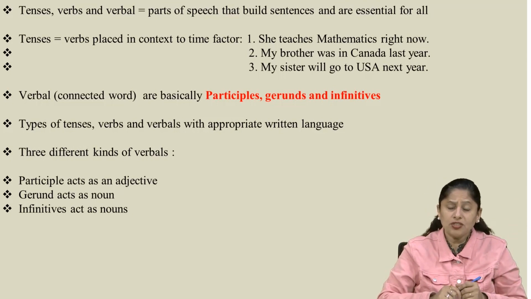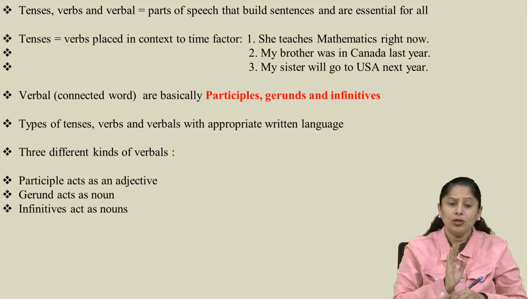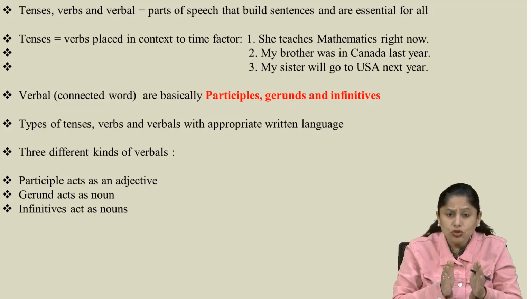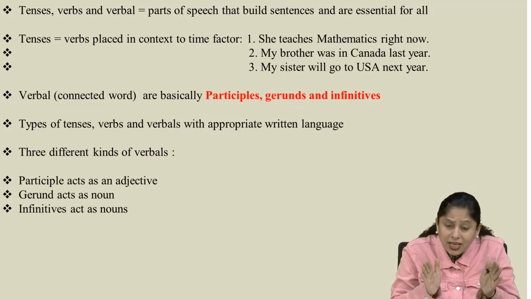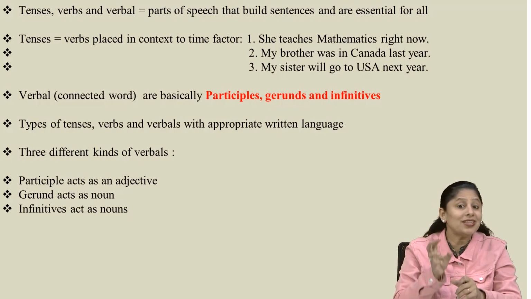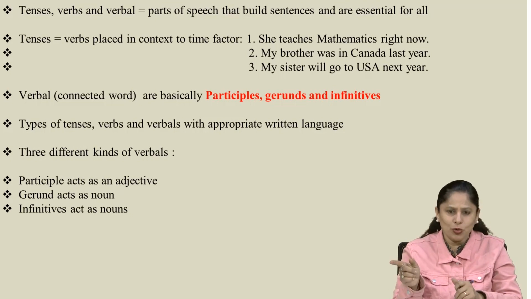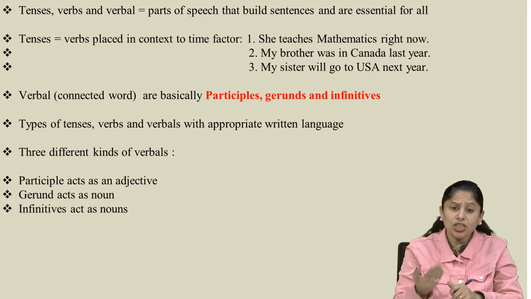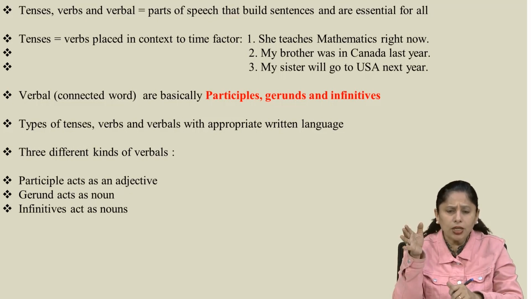Why does it happen? Because it is a written language, and that's why you have to think of it in a different way. My focus is to make you clear about the differences between the written language and spoken English, because participles, gerunds and infinitives are of course parts of both written and spoken English, and you have come across them several times.